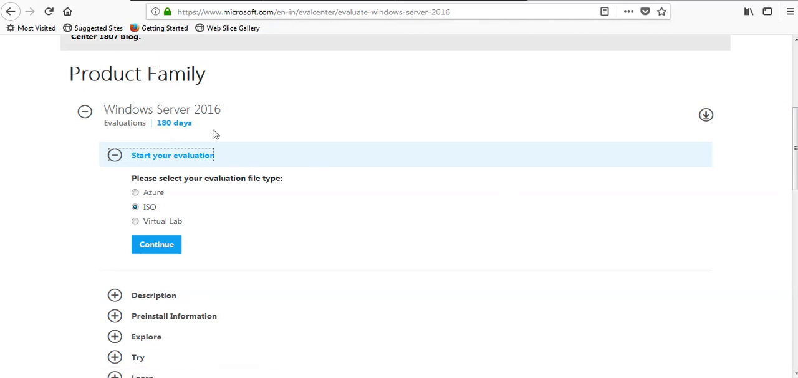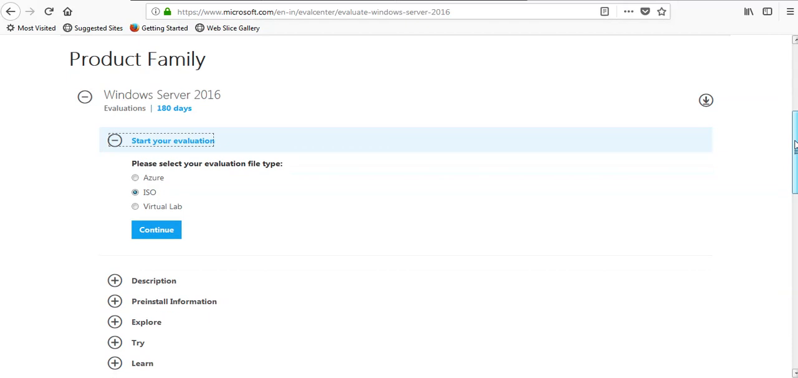We have a grace period of 180 days. After that we have to activate the product. So you can select the ISO and click on continue, and this will download the ISO in your system. So we can see all the other information from this website also.